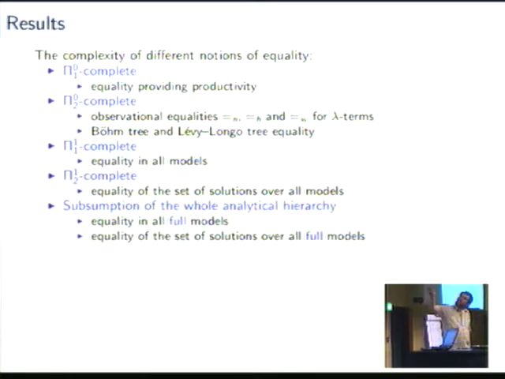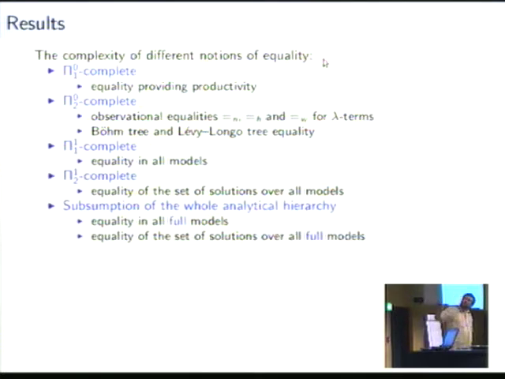The observational equality and the Böhm tree equality that we've looked at are Pi02 complete. There's actually one thing open. We did not look at the Bernoulli trees, and we conjecture that they are probably one level higher in the arithmetical hierarchy.